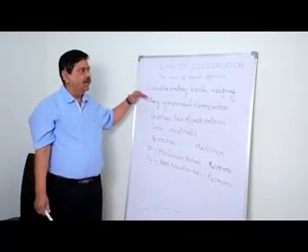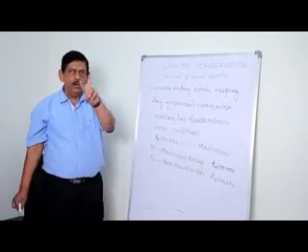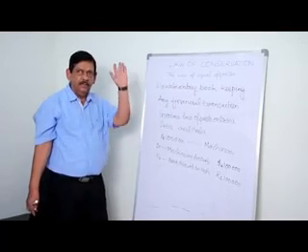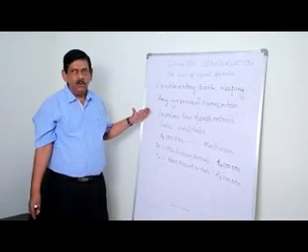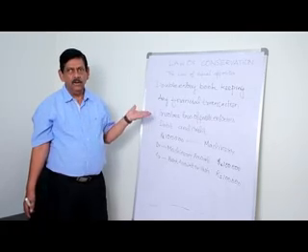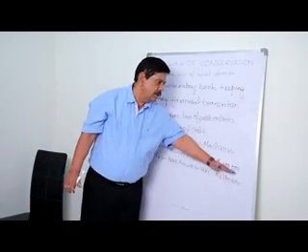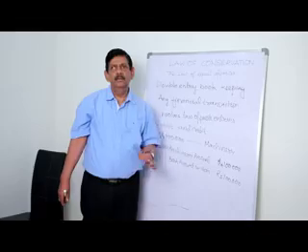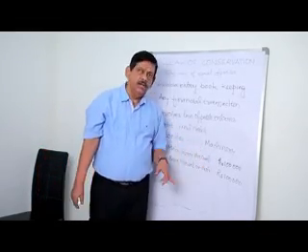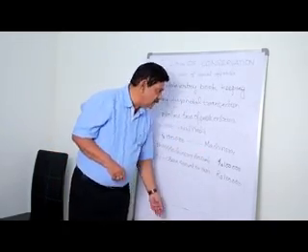In double entry bookkeeping, for any financial transaction, there will be two aspects of the transaction. One aspect is called debit, the other one is credit. One account is debited, the other account is credited, and with equal amounts. You cannot have different amounts for different transactions like that. This is a very important concept.